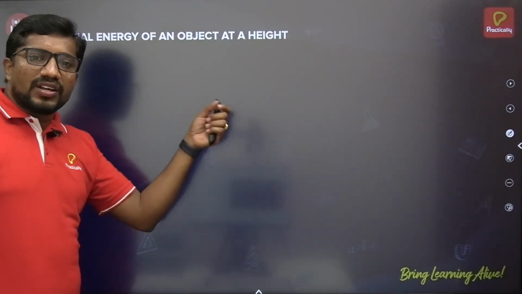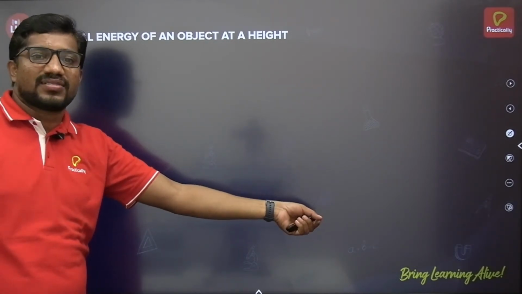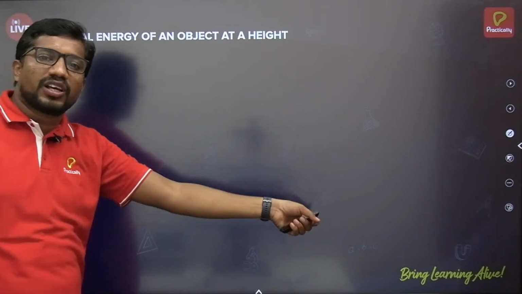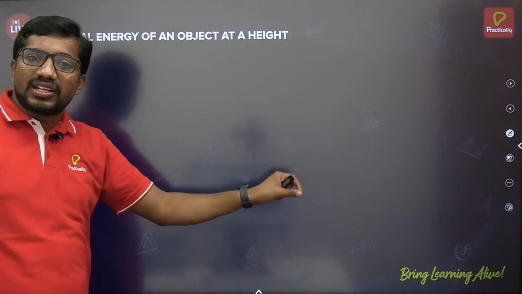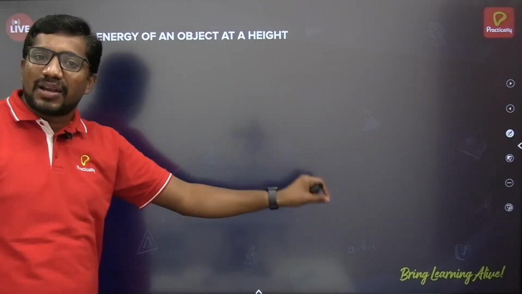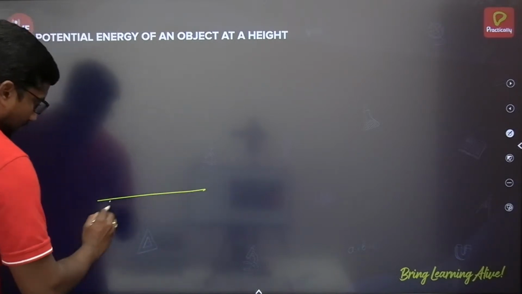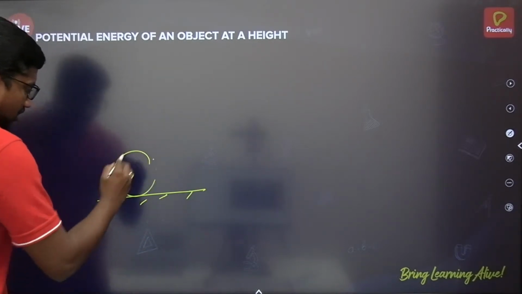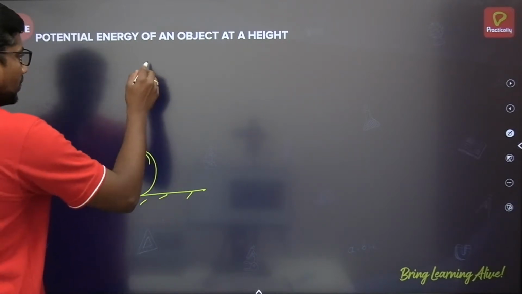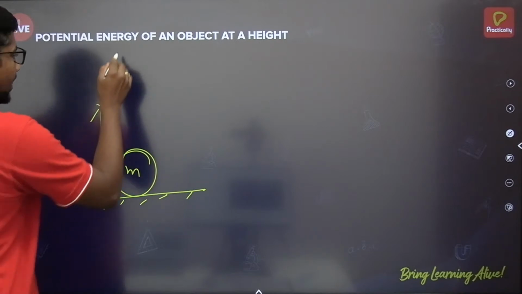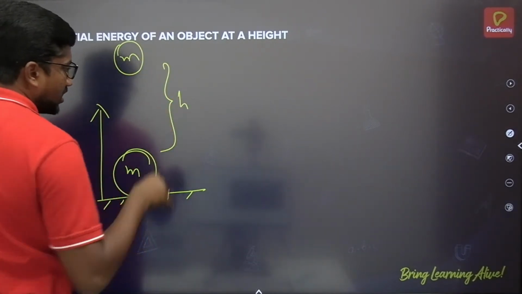If I take an object of certain mass to a height h with respect to the ground level, it possesses some energy, that is potential energy. How much potential energy can be possessed, let's calculate. Say initially the object is lying on the ground where its potential energy is 0. Now it's taken up and placed here, and let the displacement covered by the body be h.